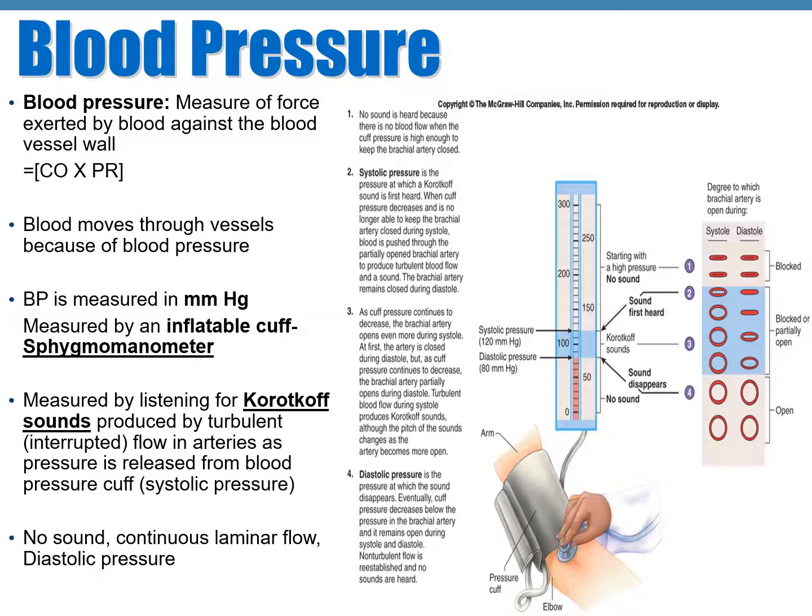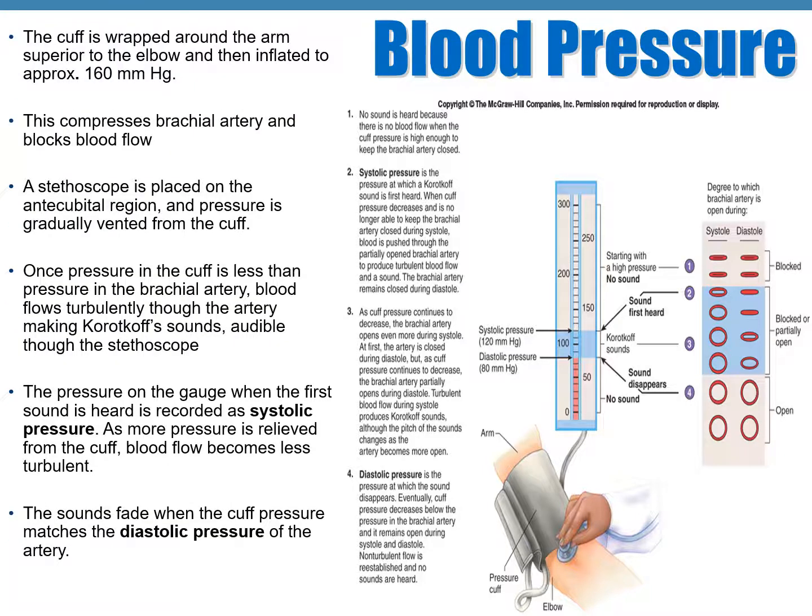Blood pressure is measured by an inflatable cuff, known as a sphygmomanometer, and it is usually measured by listening to specific sounds called Korotkov sounds. The unit of blood pressure is millimeters of mercury, or mmHg. The process by which blood pressure is measured is as follows.